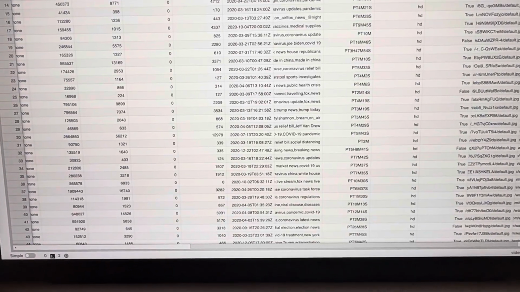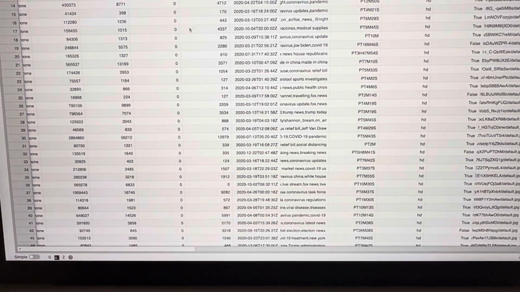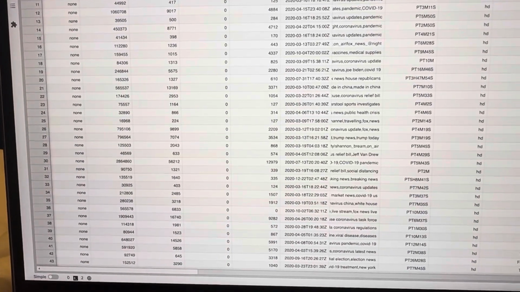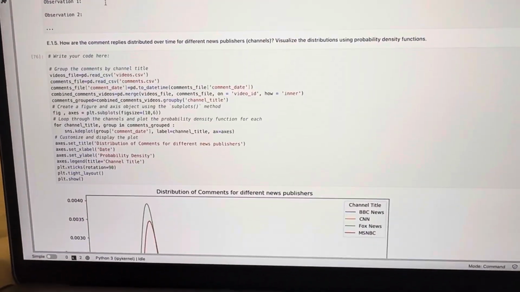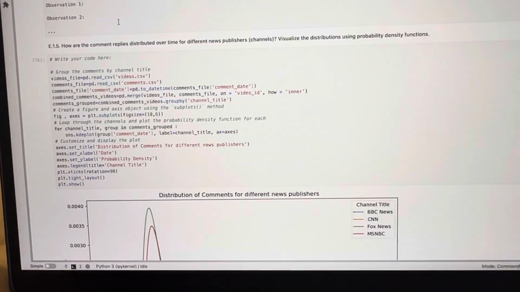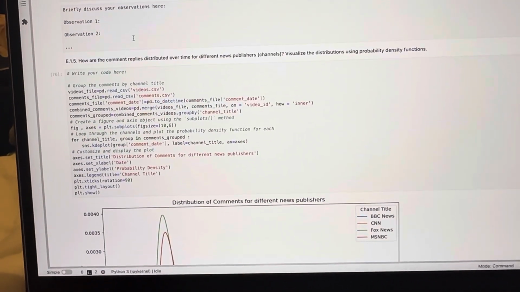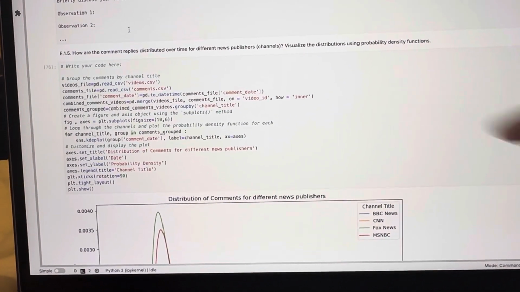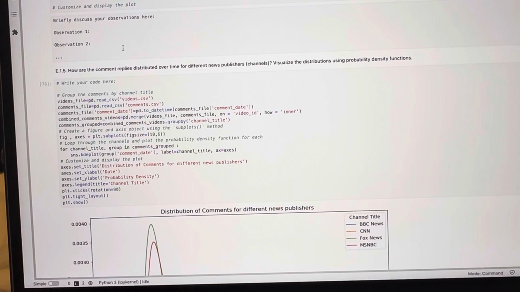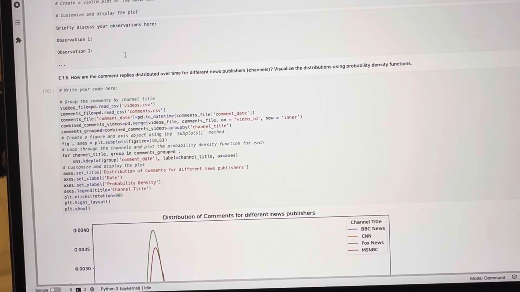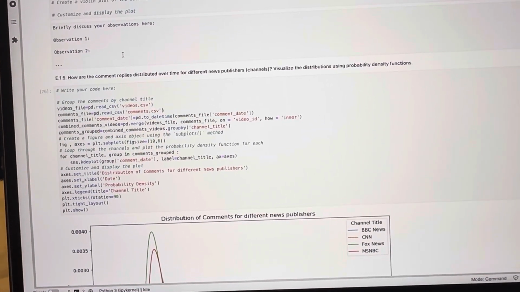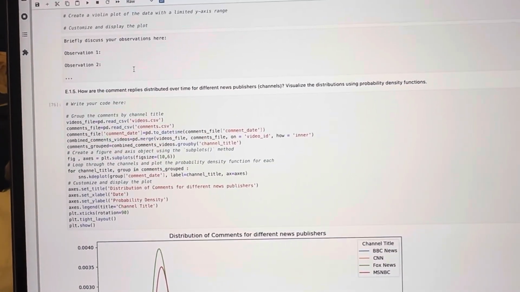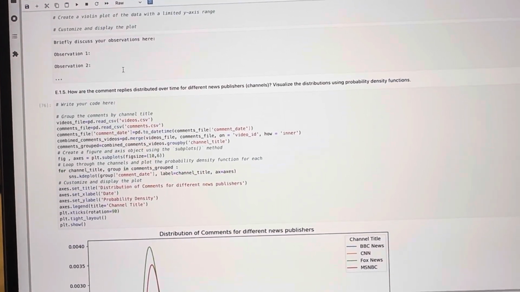In the videos CSV, there was... let me get back to this. Yep. So in the comments file, there were video ID and the comment date, and there was no channel title over there in the comments file. But in the video file, there was the video ID and the channel title as well.